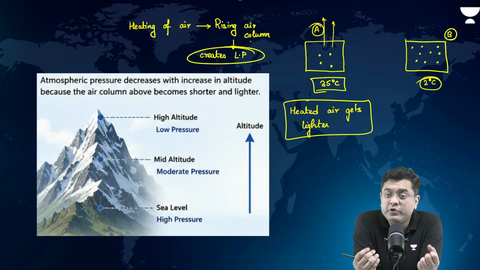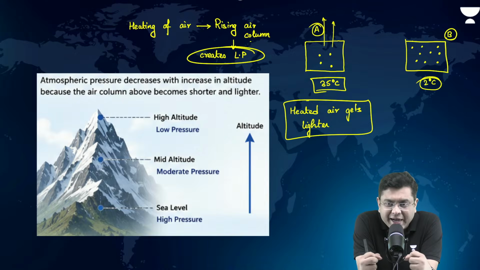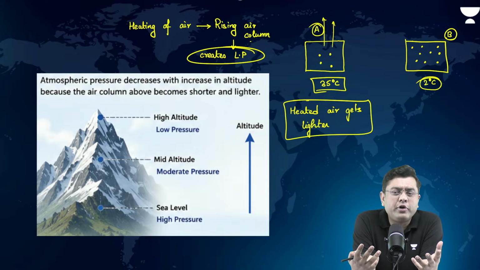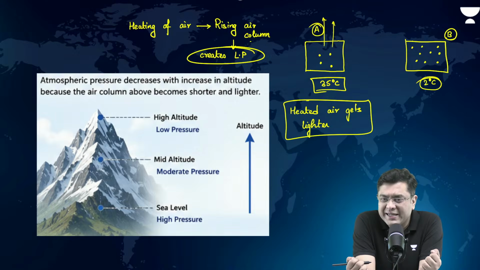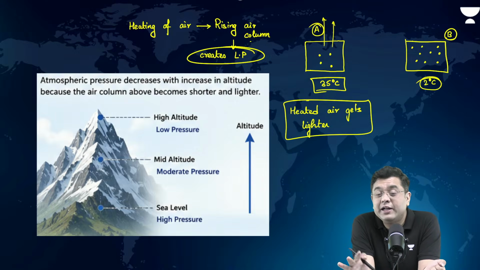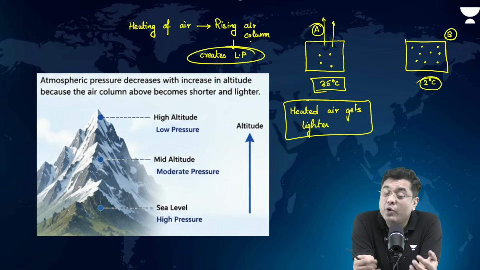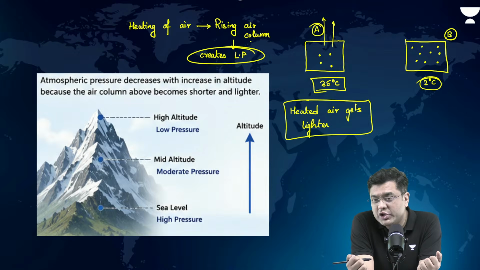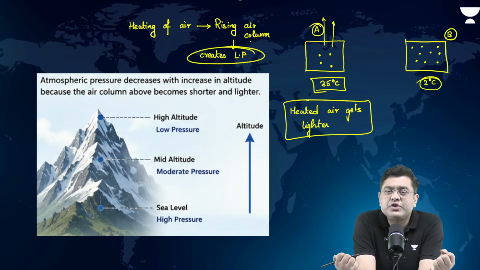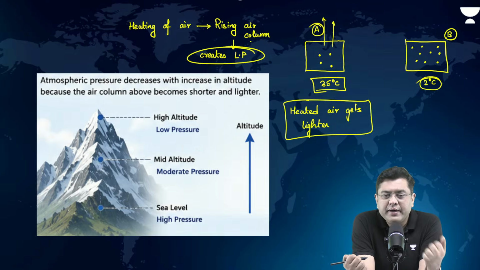So, how do you cool something? By extracting heat out of it, always. How does your refrigerator cool any object? It extracts the heat out of that object. How is it that your room gets cooled by the air conditioner? The heat is extracted out of the room, and the room becomes colder, right?